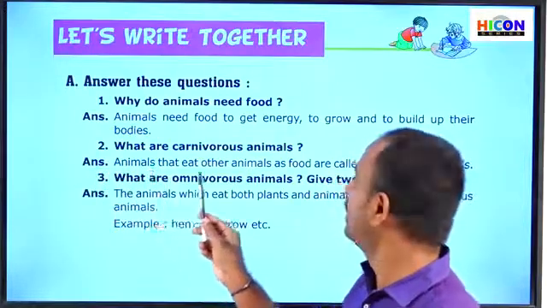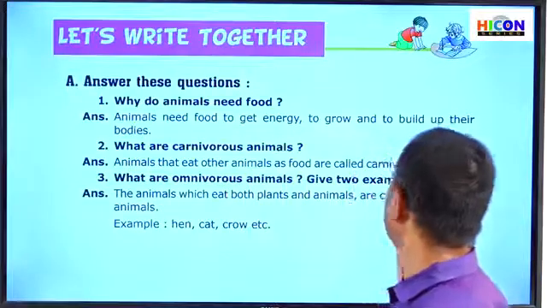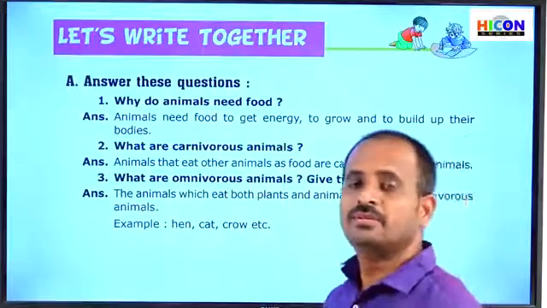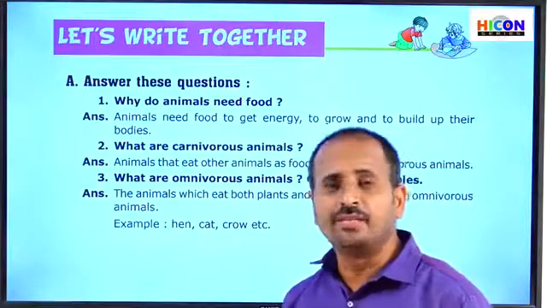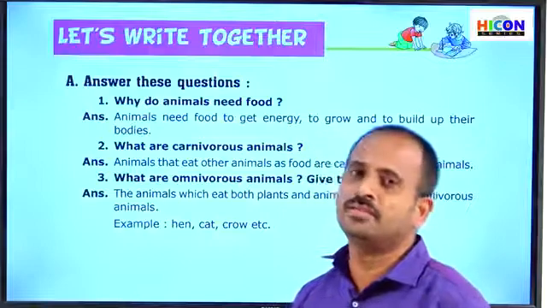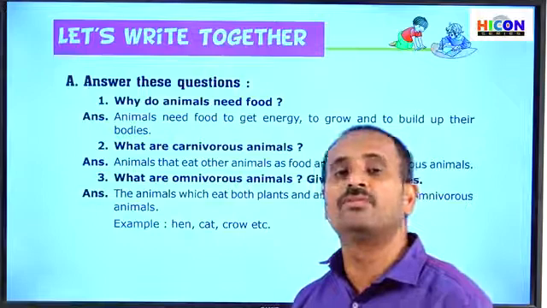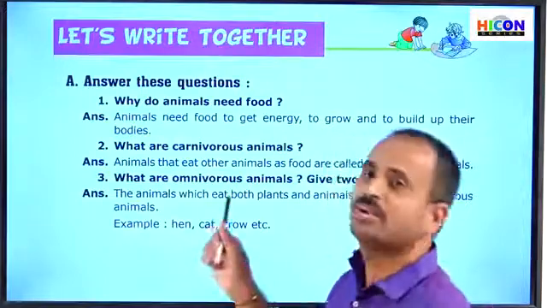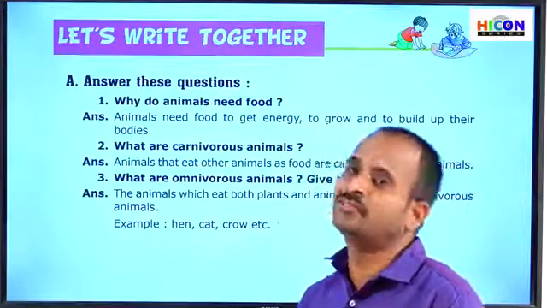Animals that eat other animals as food are called carnivorous animals. Carnivorous animals are those animals which eat the flesh of other animals. That means the animals which depend upon other animals for their food are called carnivorous animals, and these animals hunt other animals for their food.